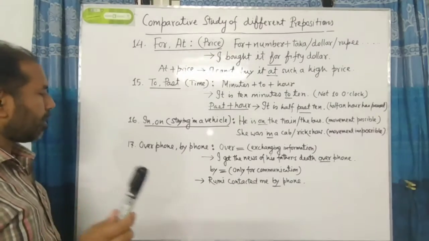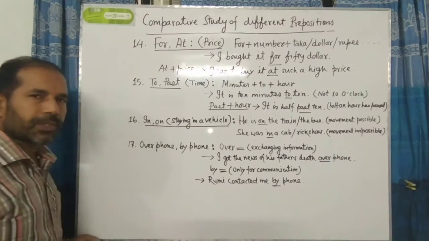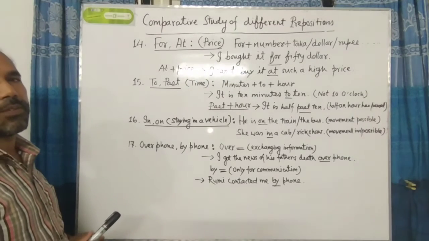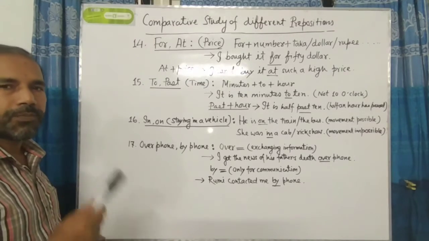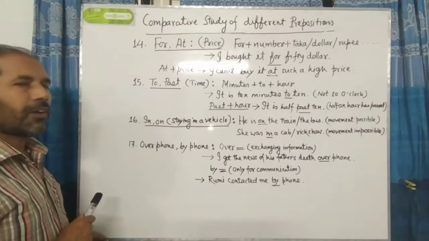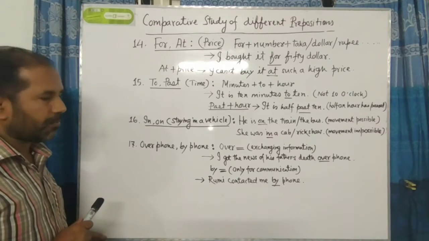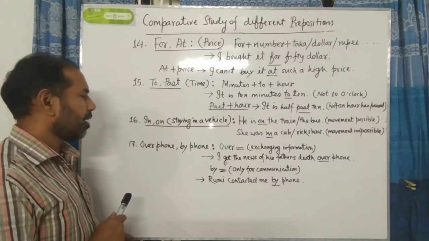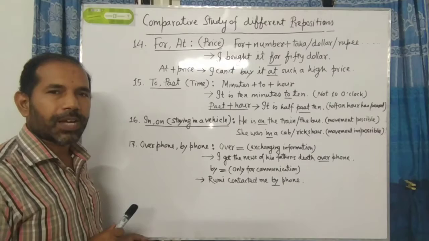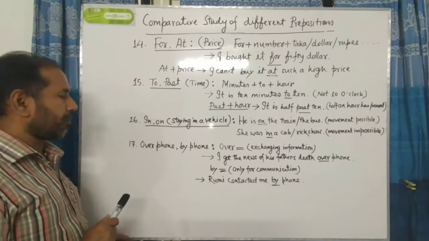Next number 17. Over phone, by phone. This is a very important preposition for you. When we have to use over, when we have to use by before phone. Now it is the time of mobile phone. Now it is the age of communication. So we have to use it repeatedly. We have to communicate with others by phone or by mobile phone. So we should know it very clearly.